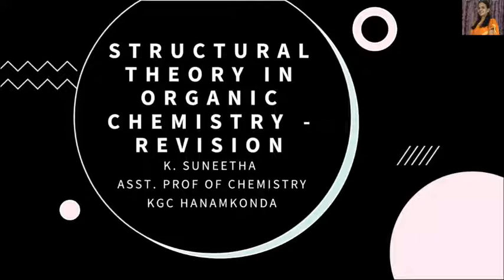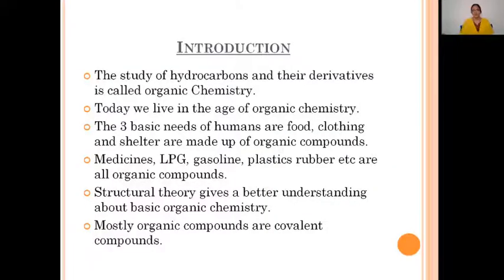Good morning, students. Today I am going to revise bond polarization and types of organic reagents. Organic chemistry. What is organic chemistry? Organic chemistry is nothing but the study of hydrocarbons and their derivatives. Then what is meant by hydrocarbons? Hydrocarbons are the compounds of carbon and hydrogen. Exclusively carbon and hydrogen are present in the compound. That compound is known as hydrocarbon. The compounds which are obtained from these hydrocarbons are called their derivatives. The study of these hydrocarbons and their derivatives is known as organic chemistry.